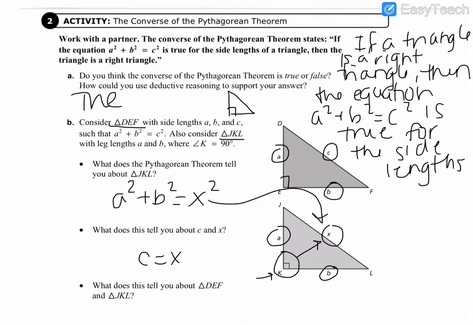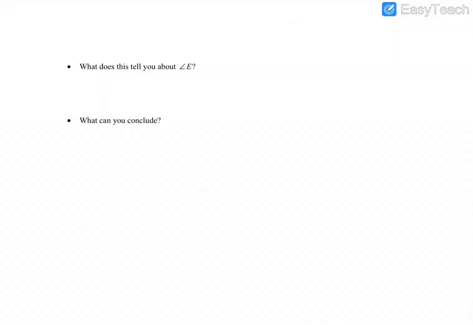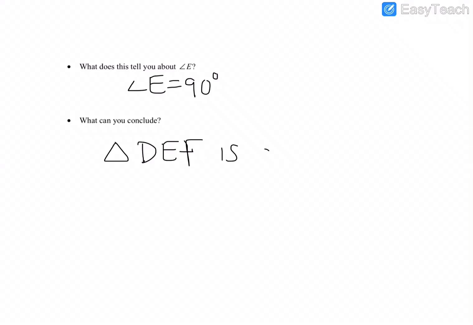Okay, so what does this tell us about triangle DEF and triangle JKL? I think we probably already figured this out, but DEF is the same thing. It's congruent to JKL. And looking at that bullet point, that's the one that I answered on accident. We know that angle E is 90 degrees. So therefore, we can conclude that triangle DEF is a right triangle.